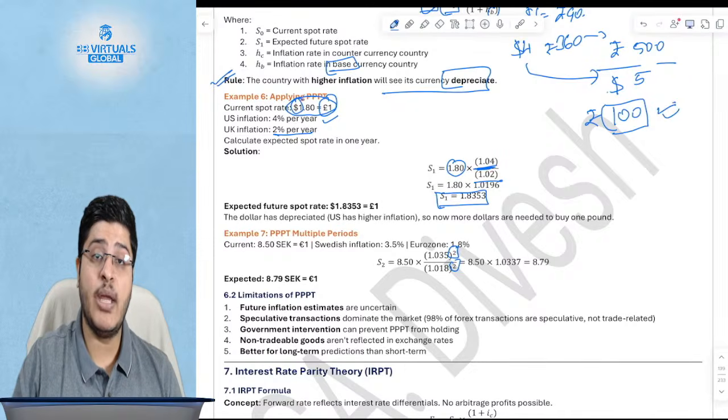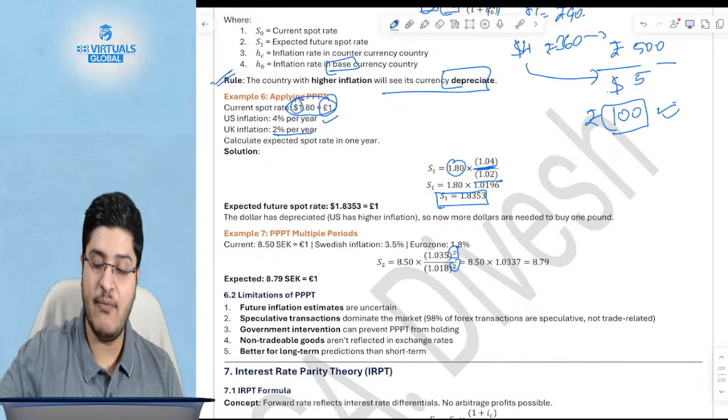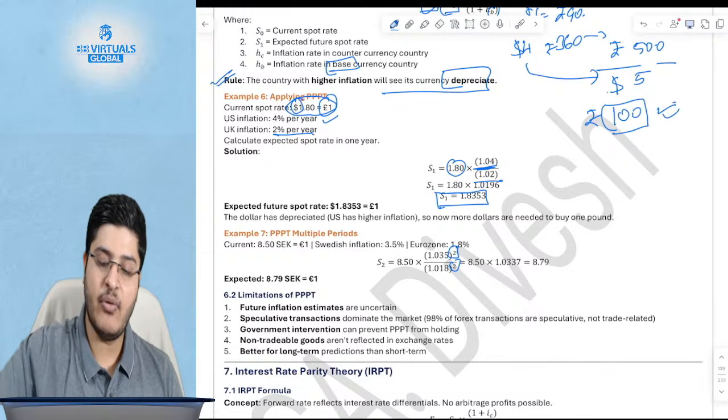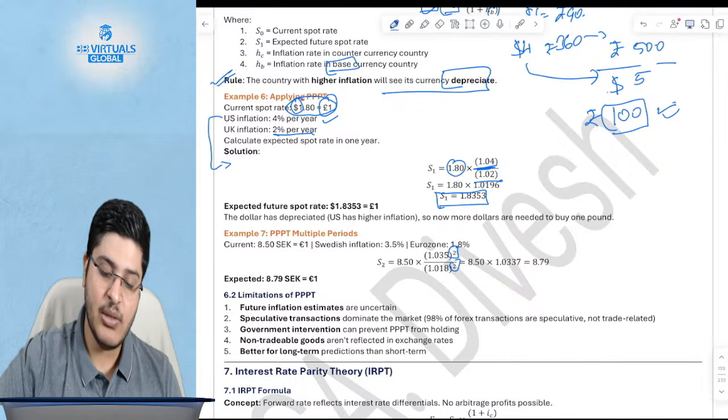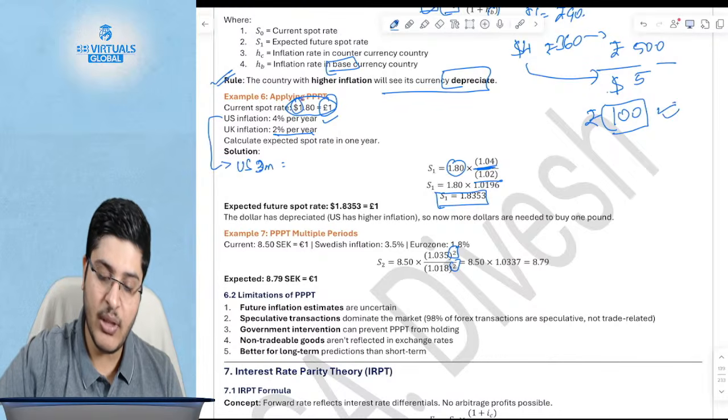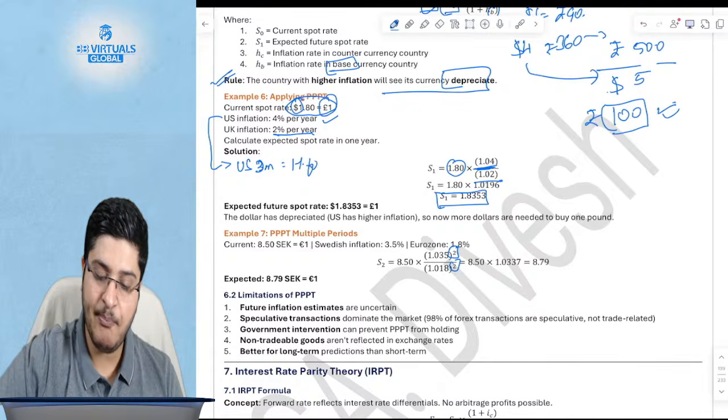If they had said we have to calculate for 6 months, then what do you do? In the same example, let's say for 3 months hypothetically, to avoid confusion. For 3 months you would say US 3-month interest rates would be what? 4 into 3 by 12, so 1% for 3 months.